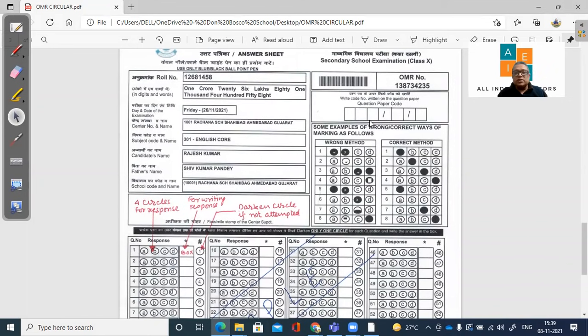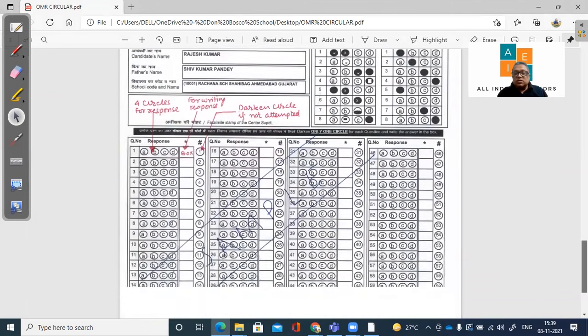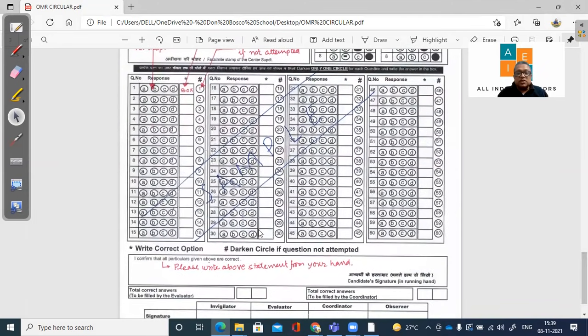That code will also be written in the question paper. Please make sure that it is your own name and your father's name. Everything should match. Here is the sample sheet that has been attached along with this circular. So here we are having 60 questions. So whichever option is correct, please start marking that A, B, C, D.